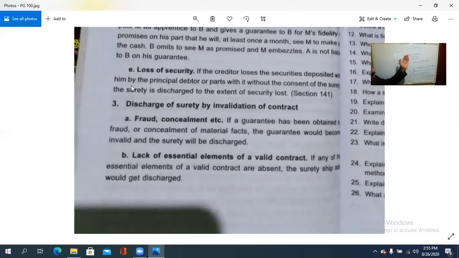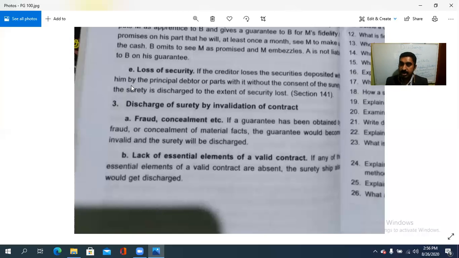So, discharge by revocation, revocation through notice or death, then discharge by the conduct of the creditor, and discharge by the invalidation of the contract through fraud, concealment, and lack of essential elements of a valid contract. So with that, we are coming to the close of the second module, where we covered the contracts of guarantee, its essentials, contracts of indemnity, its essentials.